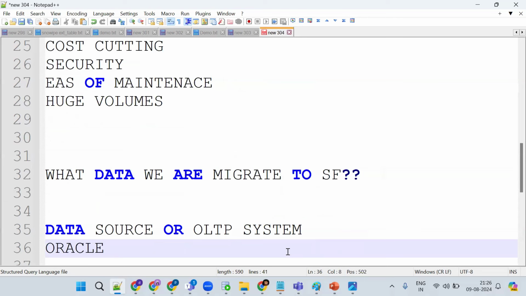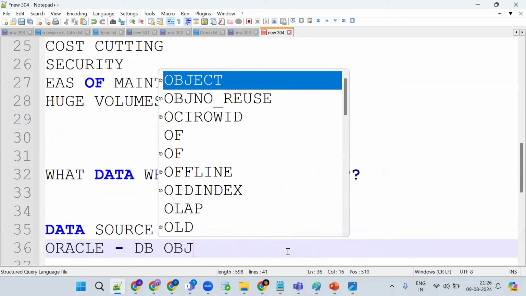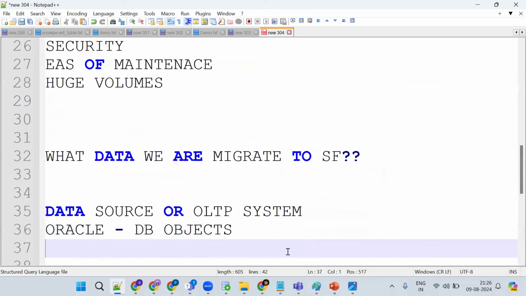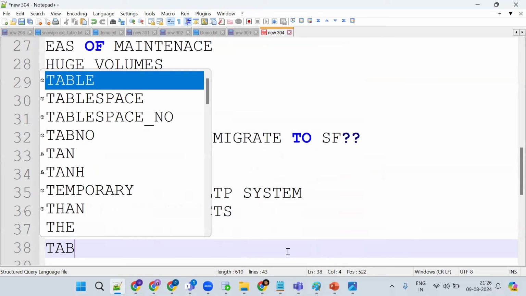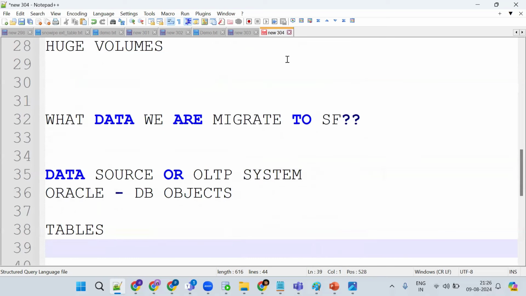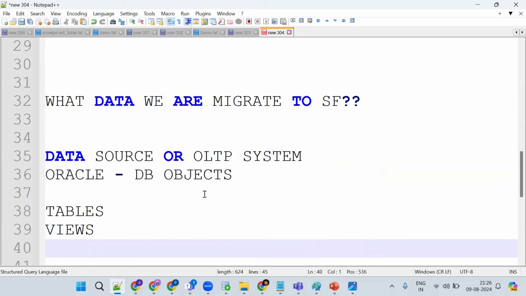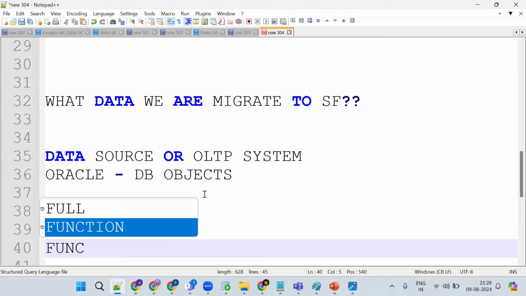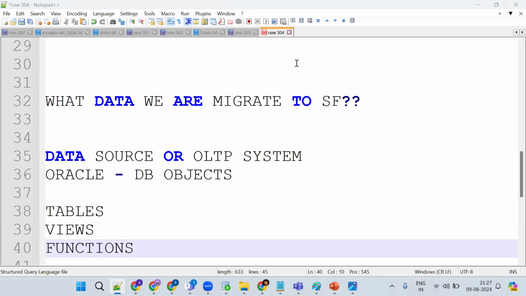Tables. So, database objects. What types of database objects are we trying to migrate? The tables, then views. And then the logic. Where is our logic defined? In the functions and procedures. Got the point? So this is important. Functionality is important. If you understand this, Snowflake is simple.